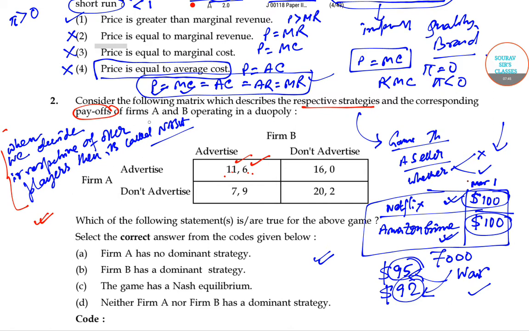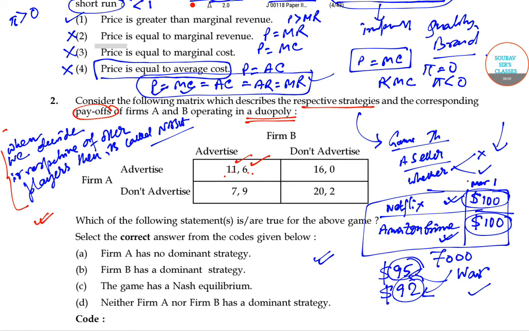Okay, so for firms A and B operating in a duopoly structure, so there is no other seller. Which of the following statements is true about the game? Remember that they are asking about a game solution, so quite an interesting one.